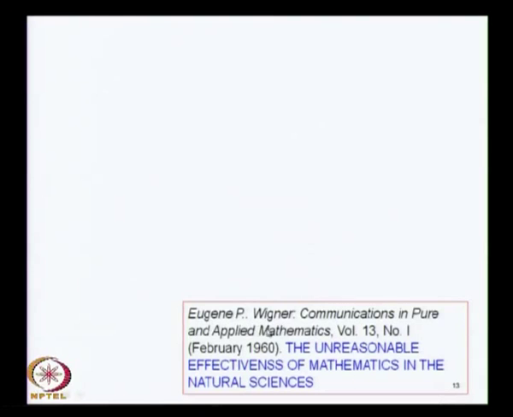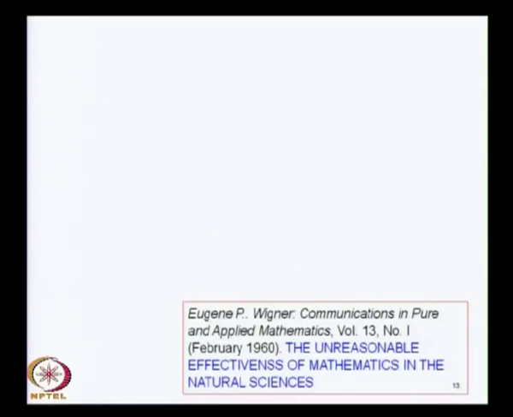And I will draw your attention to a very exciting article by Eugene Wigner, which was published in Communications in Pure and Applied Mathematics in 1960. The title is The Unreasonable Effectiveness of Mathematics in Natural Sciences, and whether it is unreasonable or not is a matter of semantics, and that is what Wigner called it in his title. But it is not exactly unreasonable, perhaps there are good reasons for it. There was another article by Max Born in which he points out why mathematics and physics are really interrelated, and it is really not separable in some sense.